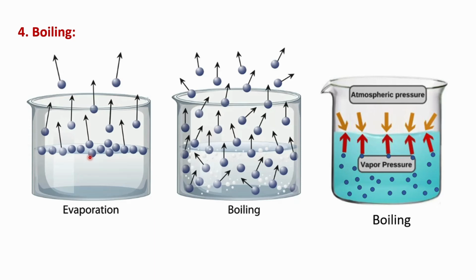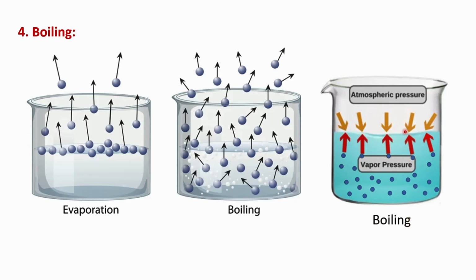Boiling and evaporation are both phase changes from liquid to gas, but they are different processes. But what is the difference between boiling and evaporation? Actually, boiling occurs when the vapor pressure of a liquid equals the atmospheric pressure. Boiling occurs at a specific temperature, which is called the boiling point, and throughout the entire liquid.